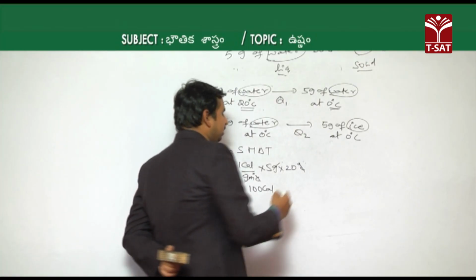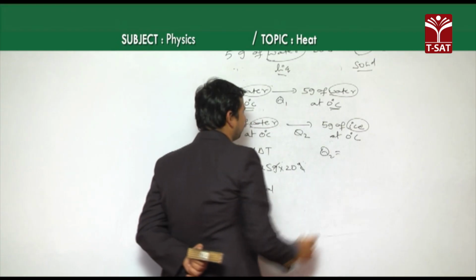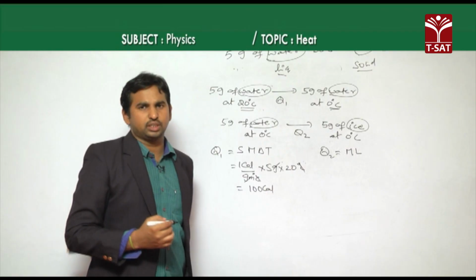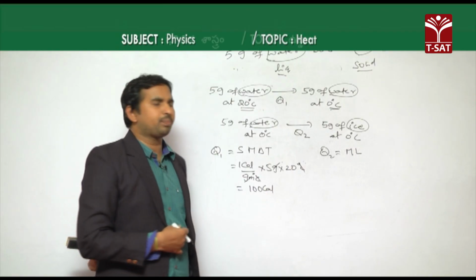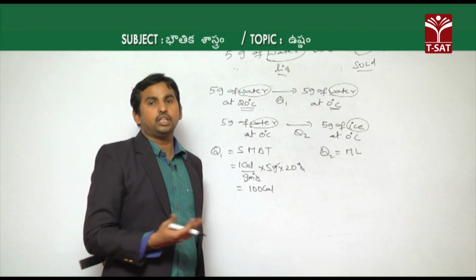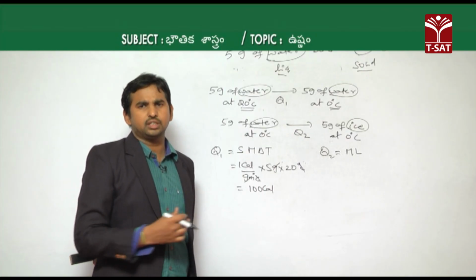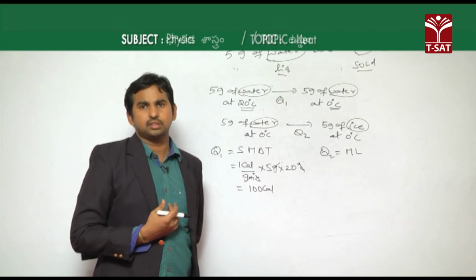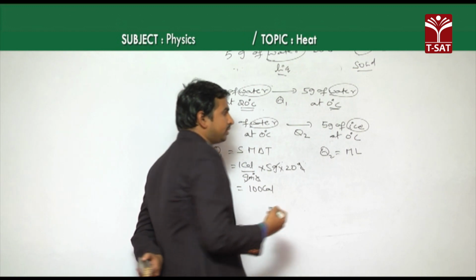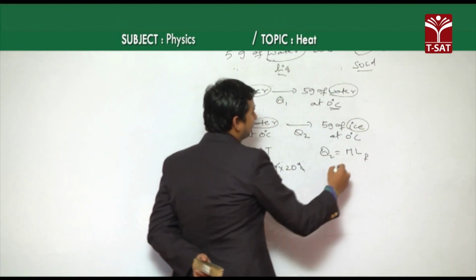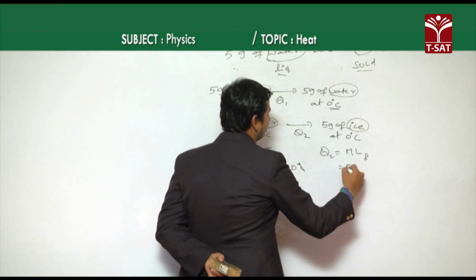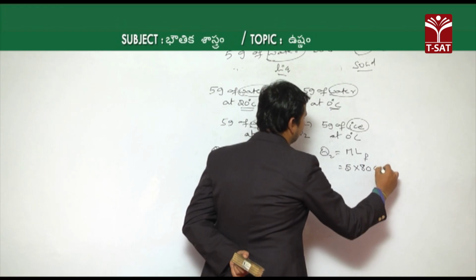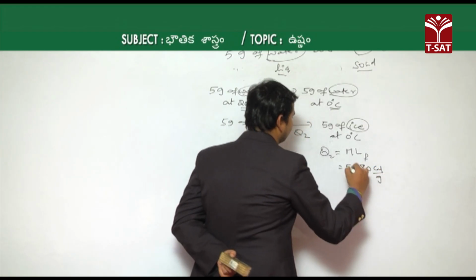And we know that during the change of state, the formula becomes Q is equal to M into L, where L means the latent heat capacity. It is given that the latent heat of ice is 336 joule per gram, which is nothing but equal to 80 calories per gram. Now, taking the mass as 5 grams, and latent heat of fusion, which if you convert into calories per gram becomes 80 calories per gram.